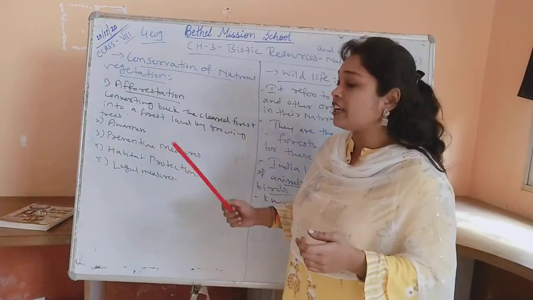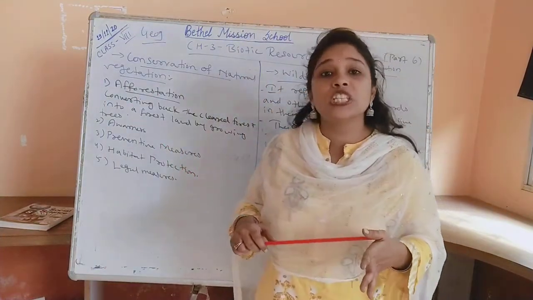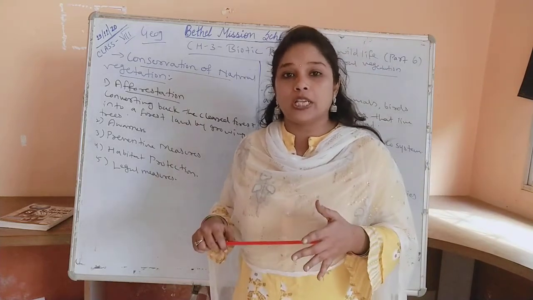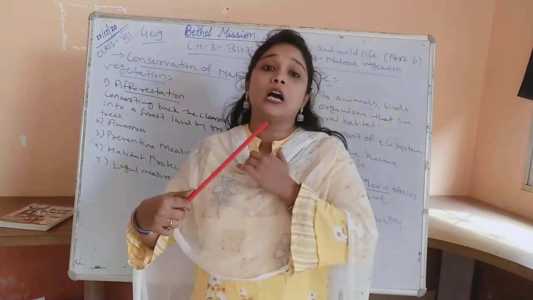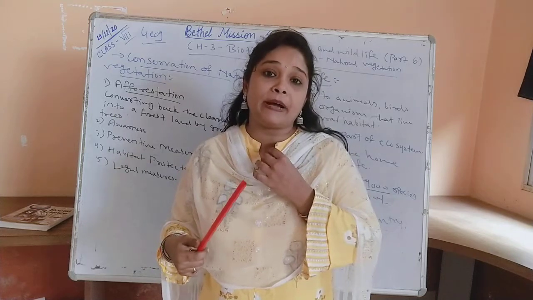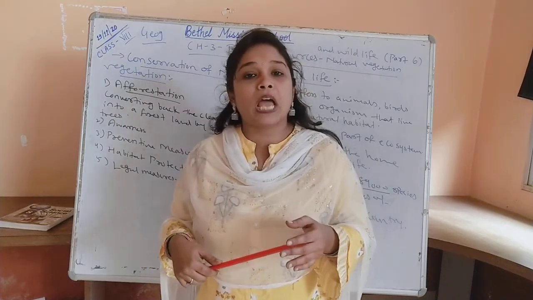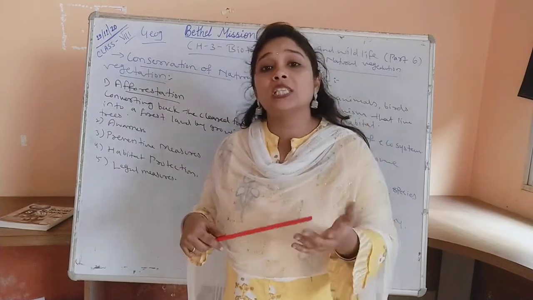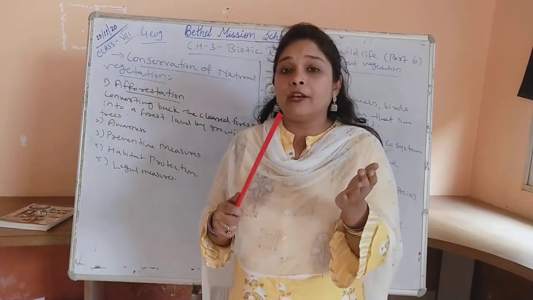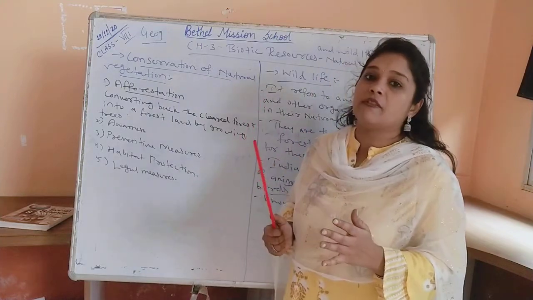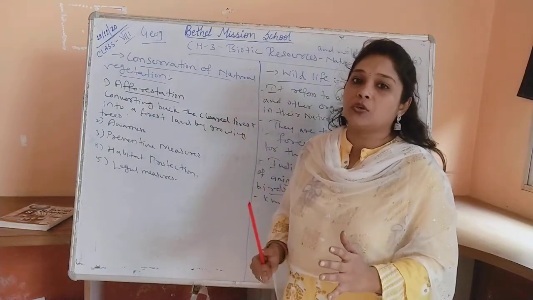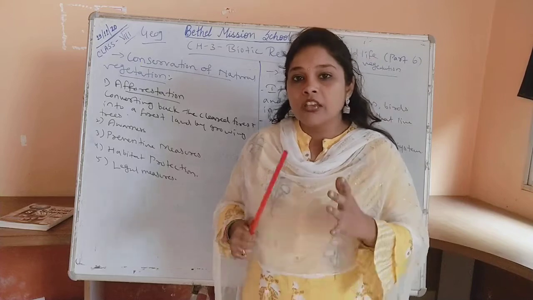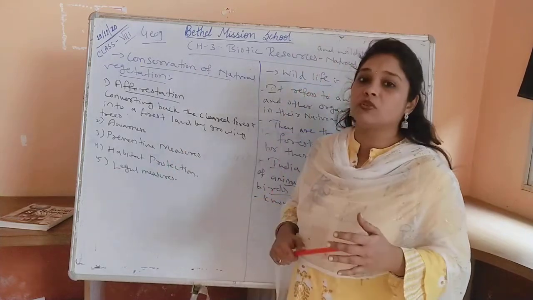Next one is preventive measures. Many preventive measures have been taken to protect the forest. Many special programs and plans have been made by the forest department, and many programs and plans by the environmental department. Many environmental policies have been made to secure the natural vegetation, the forest area, and the wildlife and animals, which are called preventive measures that we are taking.